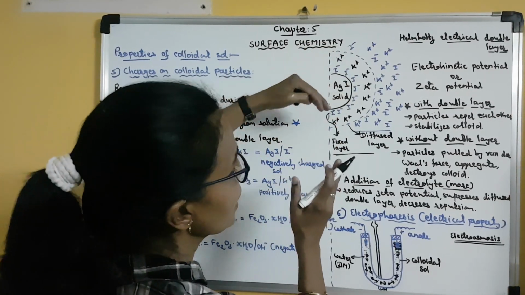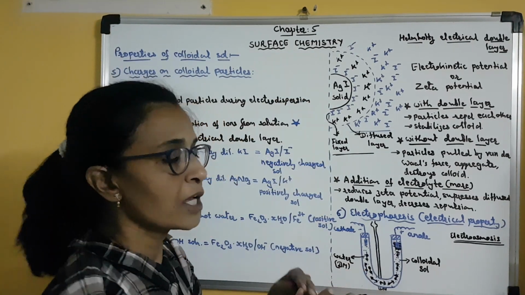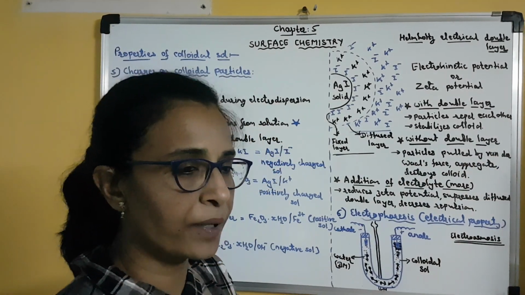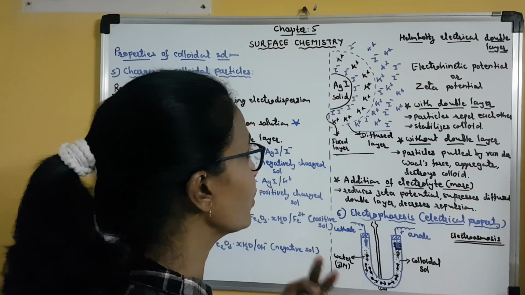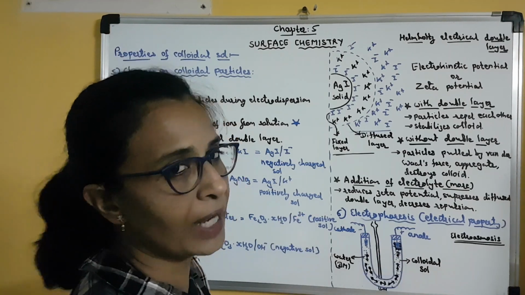Now, suppose there are some colloidal particles which do not have a double layer. For example, suppose we have two colloidal particles which do not have a double layer around them. Then what will happen?